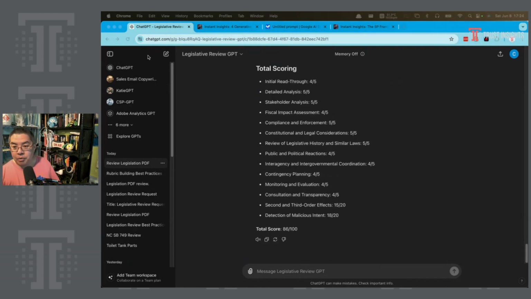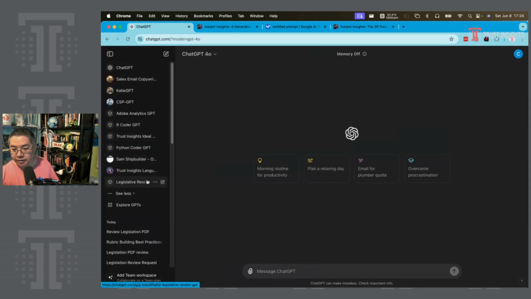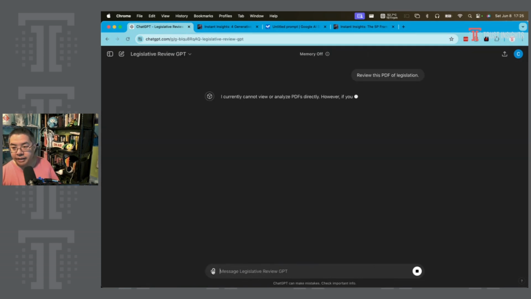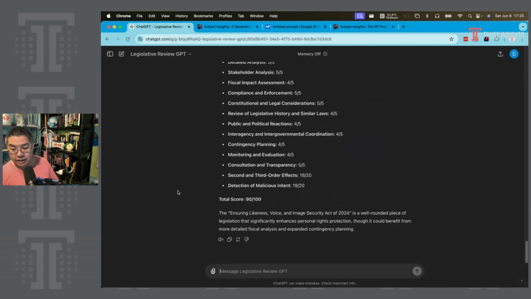Let's do it one more. Let's go back to our legislative review. Let's give it the Elvis Act. It seems that at least along with this particular scoring rubric and system instructions, it did pretty well. So this is the process, right?